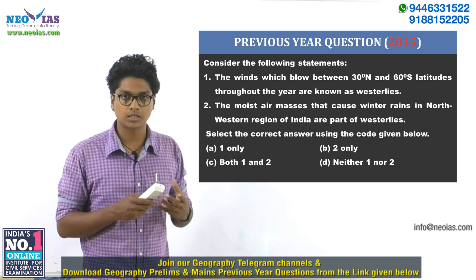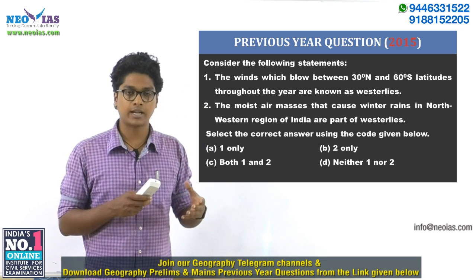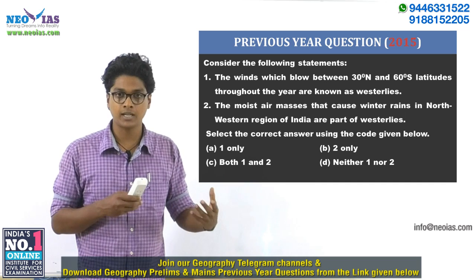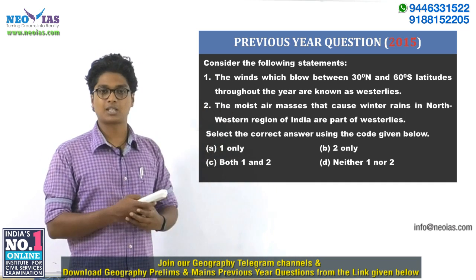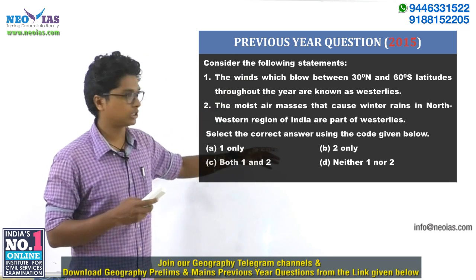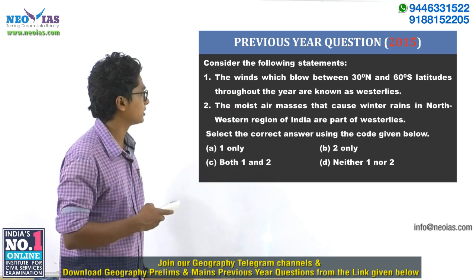In some other news articles, you must have noticed that we are having some cold waves, or we can say northern India is facing some cold conditions. Partially, the reason for that phenomenon is also this western disturbance. In this video, we'll interlink all these concepts like westerlies, winter rainfall, as well as western disturbance.